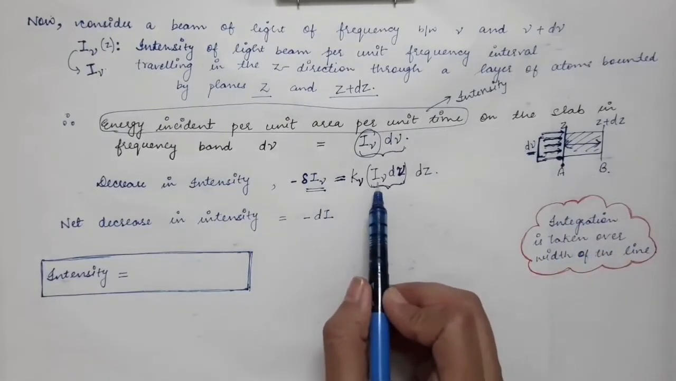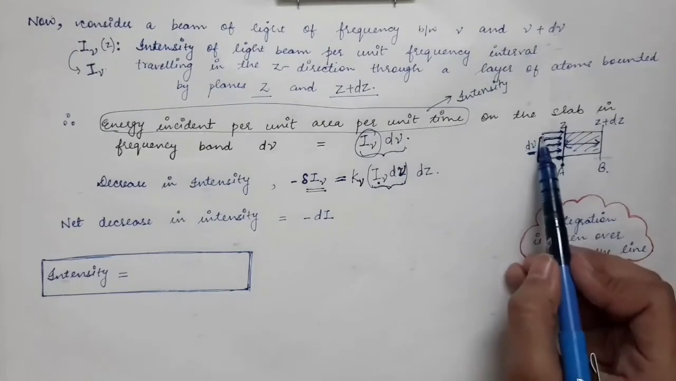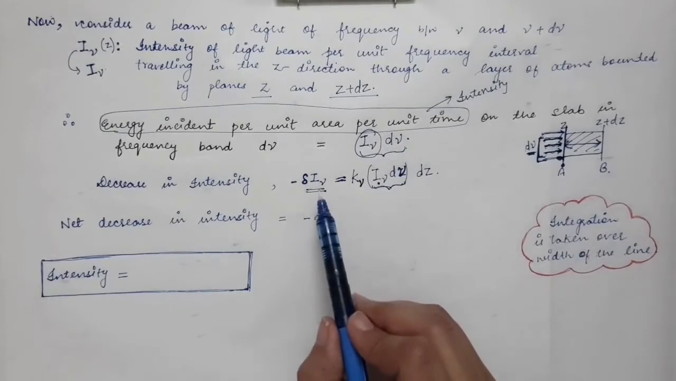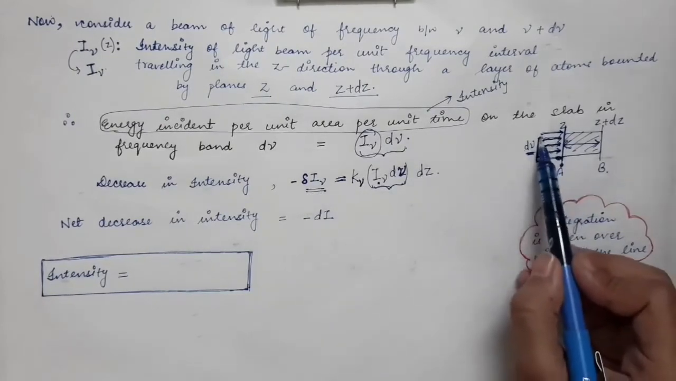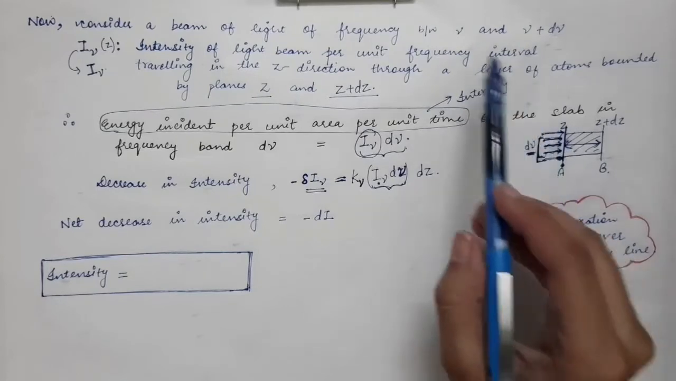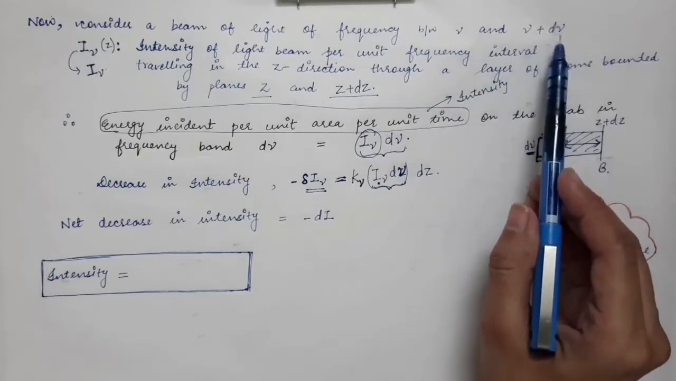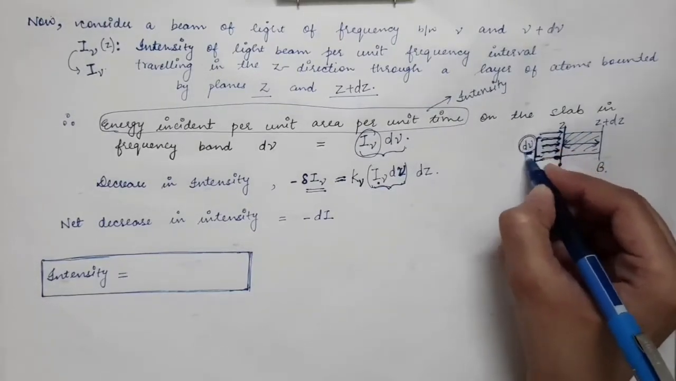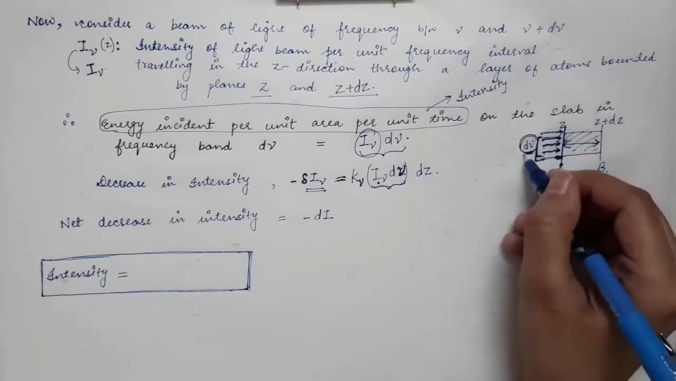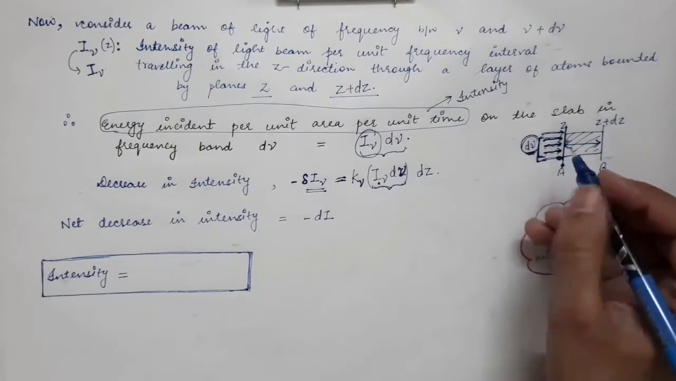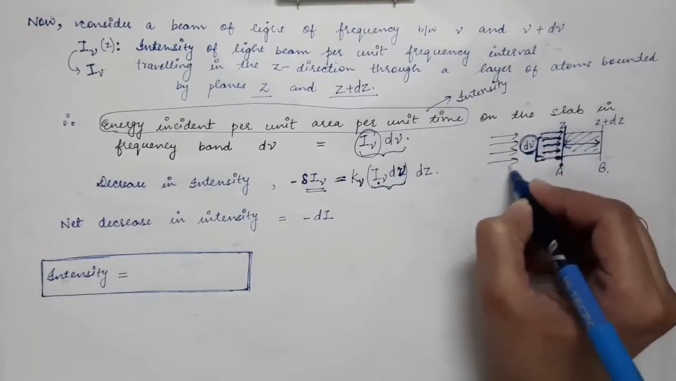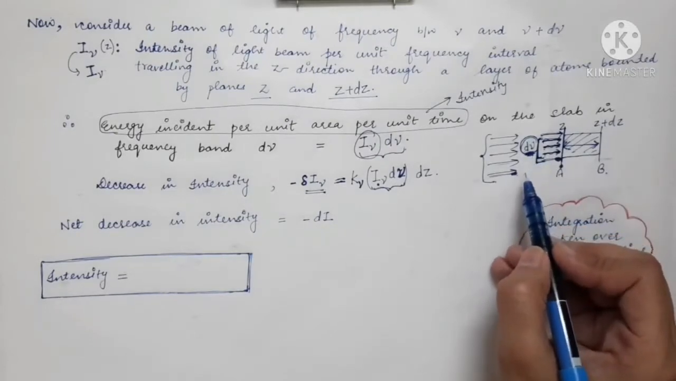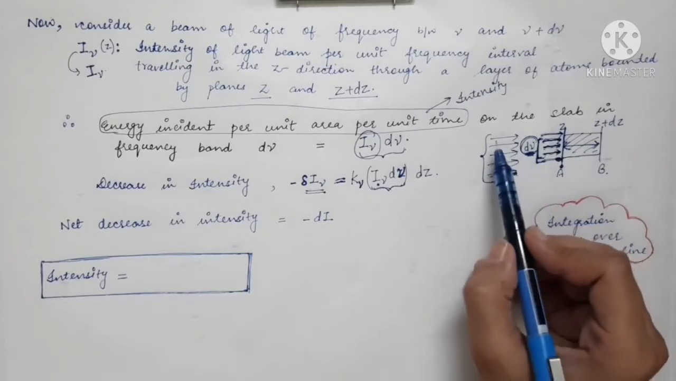Now this is the decrease in intensity of the light which has a frequency range from nu to nu plus d nu, or you can say which has a frequency interval of d nu. This is the small frequency interval that we have considered, but in actual fact, if we have a light beam, it will be a continuous spectrum.